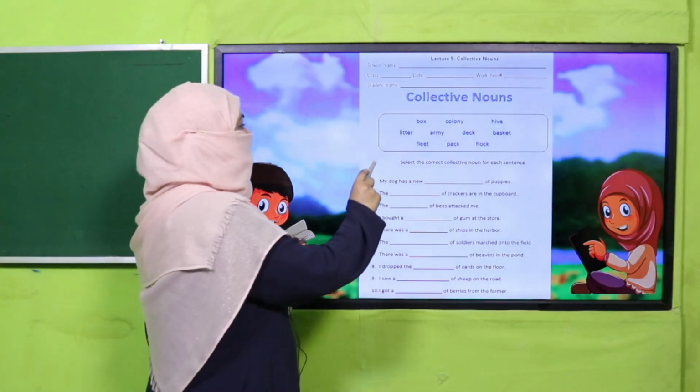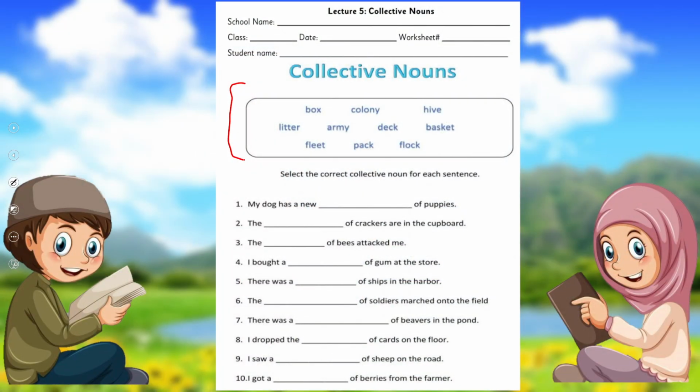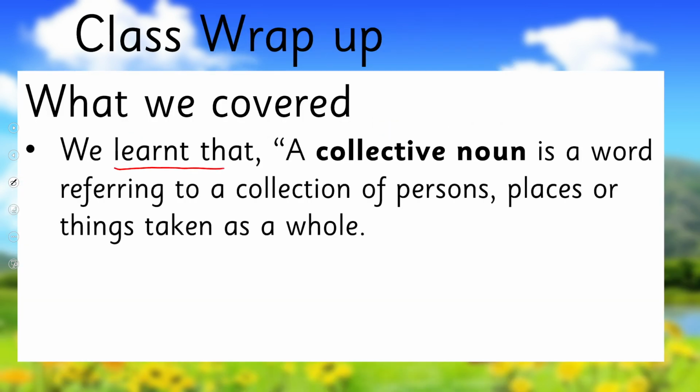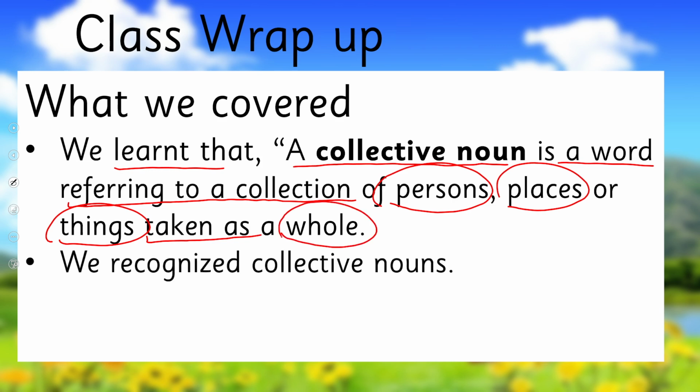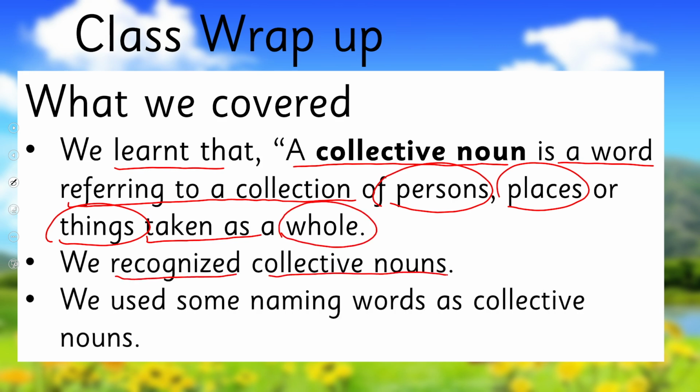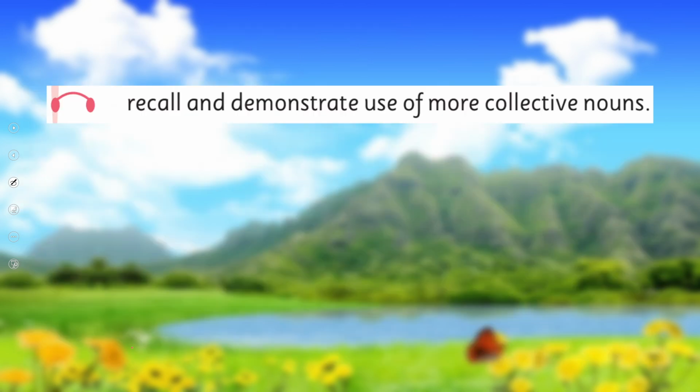And my dear children, here is a collective nouns word bank given to you. You have to choose the correct word from here to complete these sentences. Okay. So in this way, what we have learned: we learned that a collective noun is a word referring to a collection of persons, places, or things taken as a whole. And we recognized collective nouns and we used some naming words as collective nouns. So in this way, we achieved our SLO to recall and demonstrate use of more collective nouns.